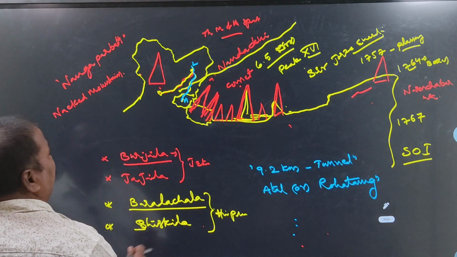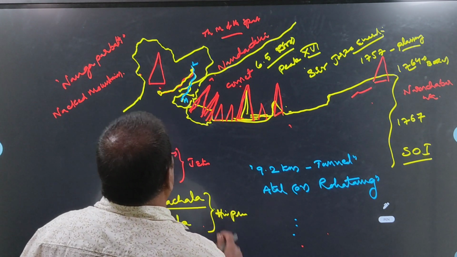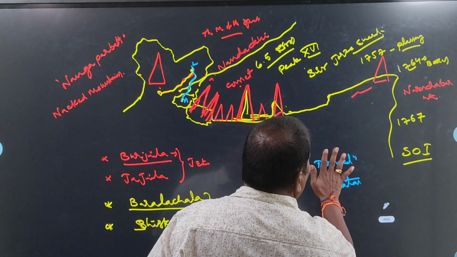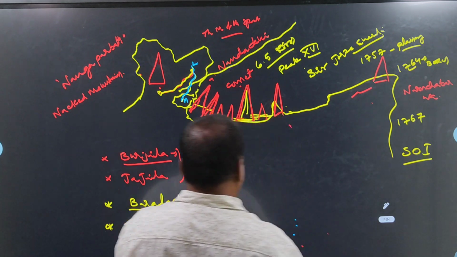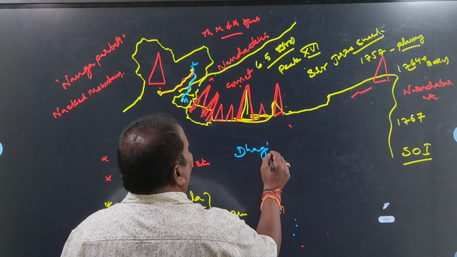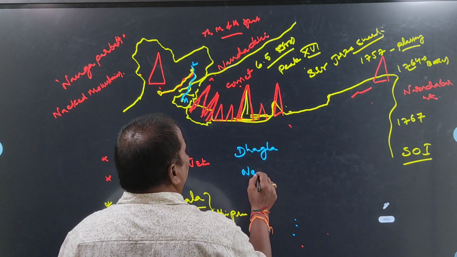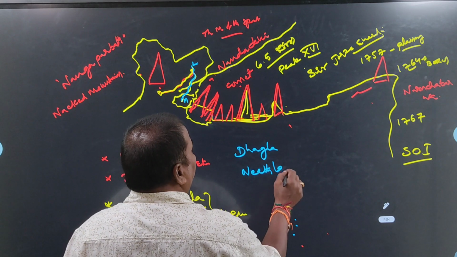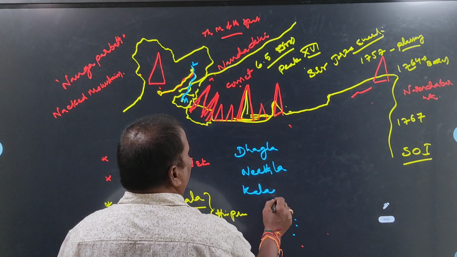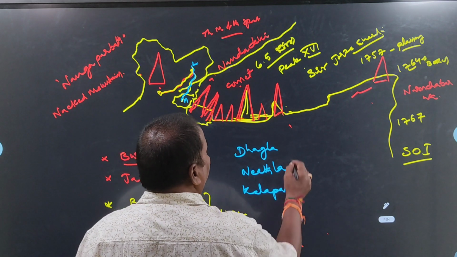Next, in other states, what are the main important pathways in Uttarakhand? In Uttarakhand also, 3 important pathways are there: Dagla, Neetla, Kalapani.